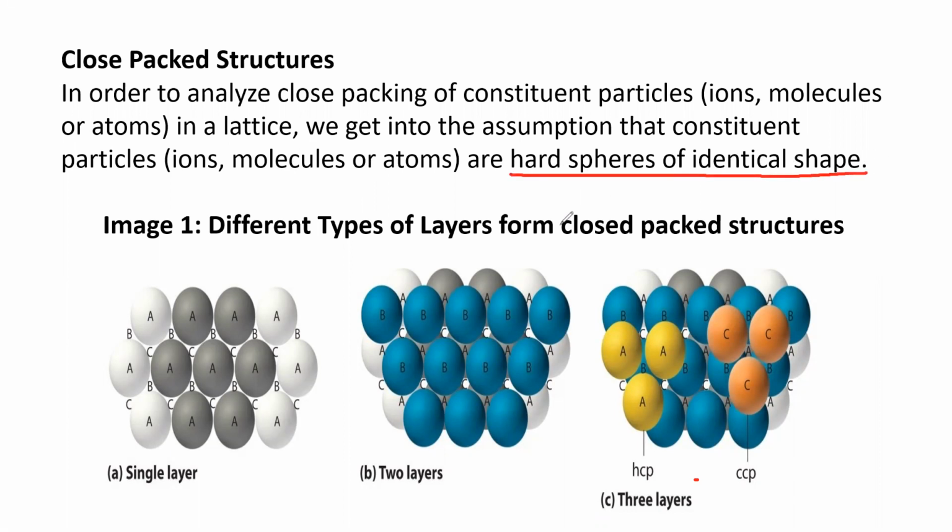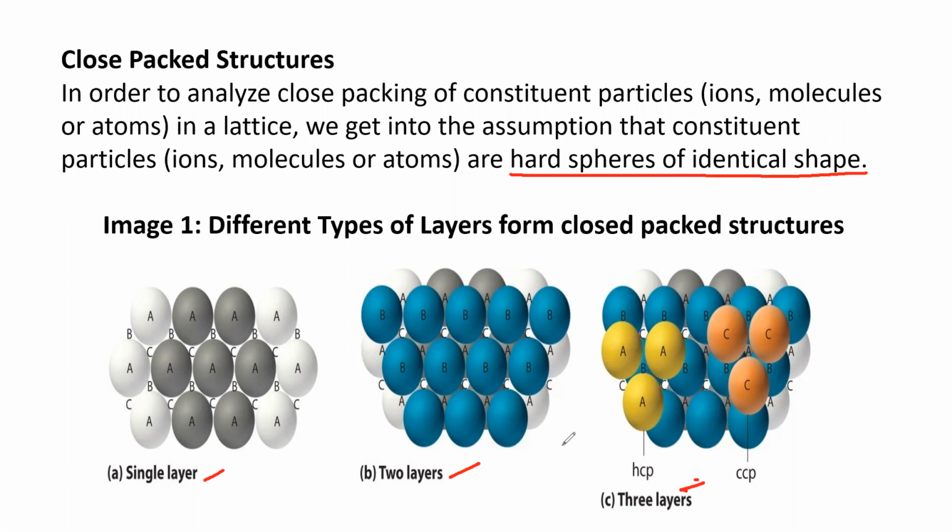So different types of layers form close packed structures. So single layer: A, B, and C. Two layers: A, B, C. So the blue color one is the first layer, the white color one is the second layer, and the black color one is the third layer. So HCP, CCP.